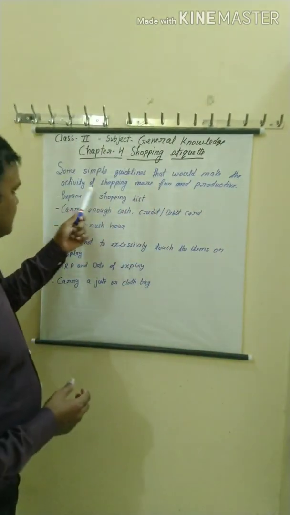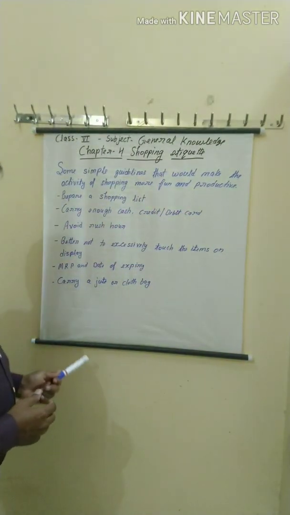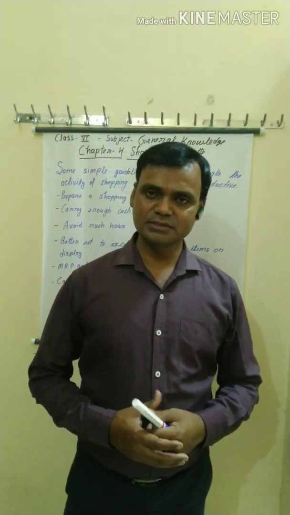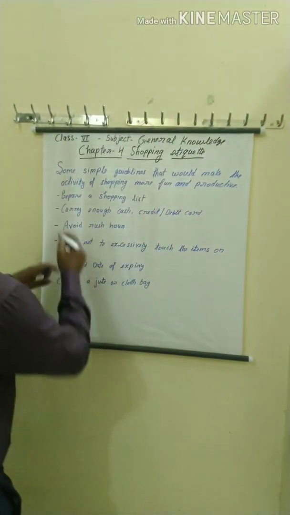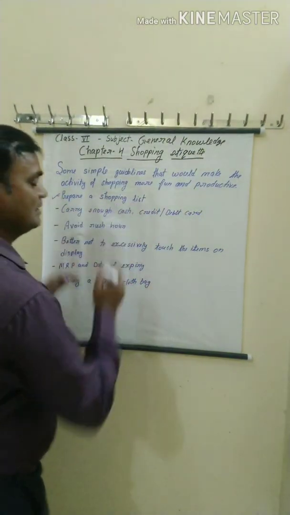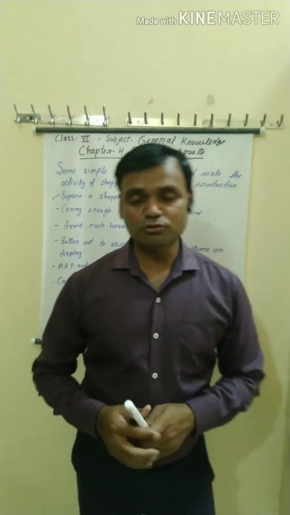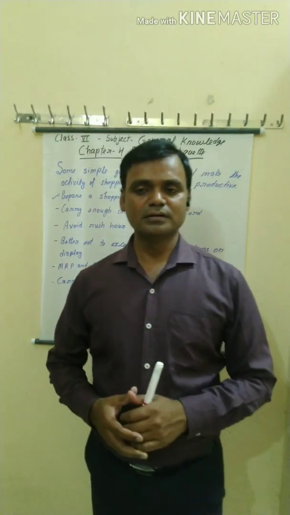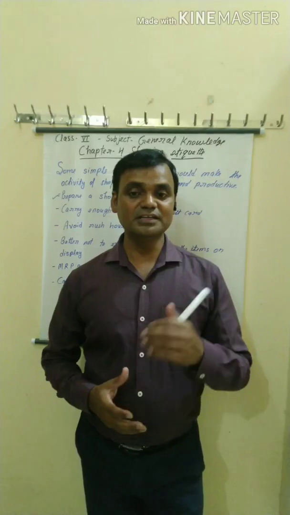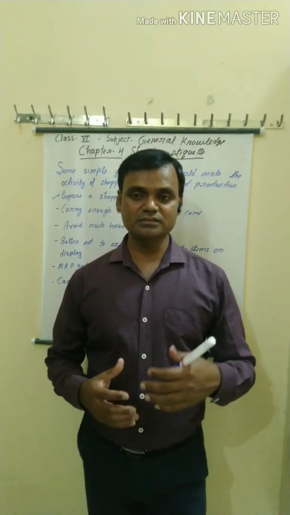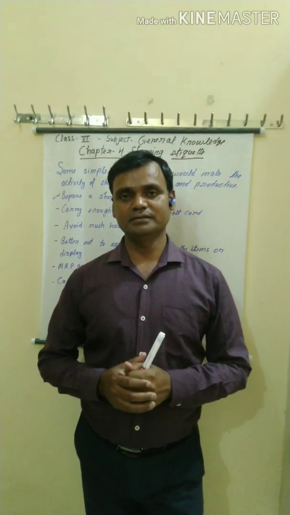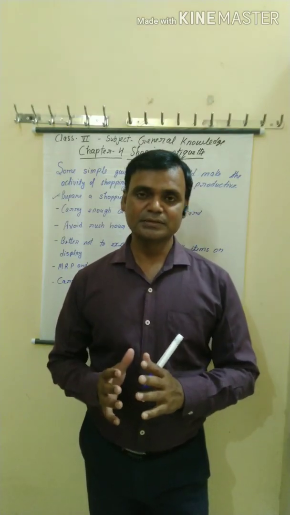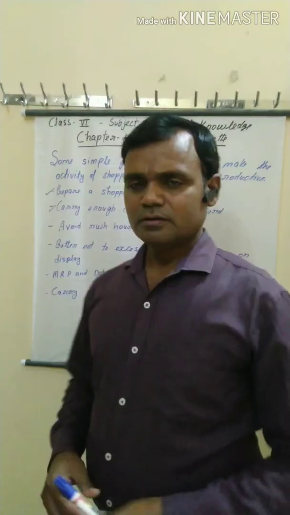Here, some topics are given. You follow these guidelines one by one. First is prepare a shopping list. Shopping becomes easy if a person has prepared a list of items that one has to buy. Understand? You prepare the list of the products, of the items. Okay, next topic.